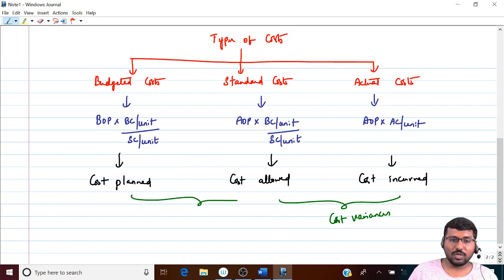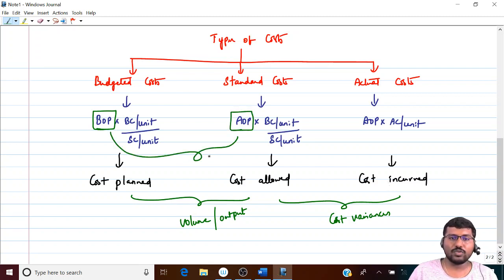Then what about these two? What is the difference between budgeted cost and standard cost? It is volume. Or you can also call it output. As you can see, this is the only difference now. Here budgeted output, here actual output. Now obviously the difference between these two is what, Nana? Volume only. Correct? Everything else is same. Here also budgeted cost per unit. Here also budgeted cost per unit. The only difference is volume. Yes?